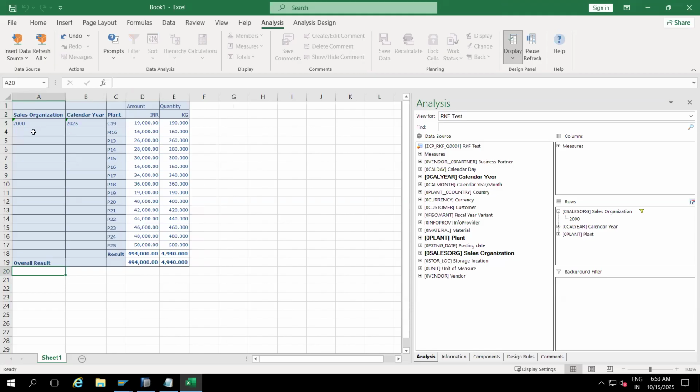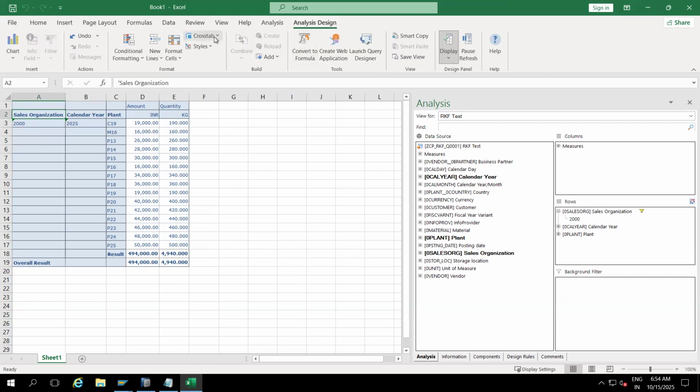Now some people will ask, I want to see 2000 for all the entries: the fourth line, fifth line, sixth line also. In that scenario, how will we do it? Select this one, go to analysis design, go to cross tab and repeat members. Now you can see all the numbers there. Clear, boss? Yeah, clear.